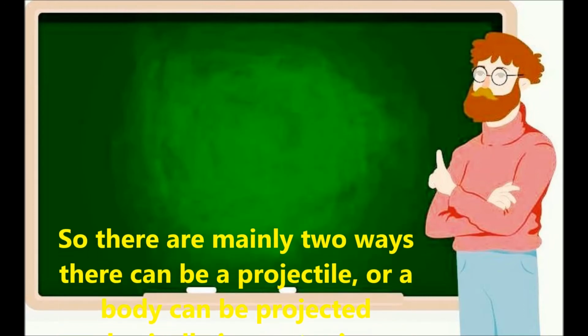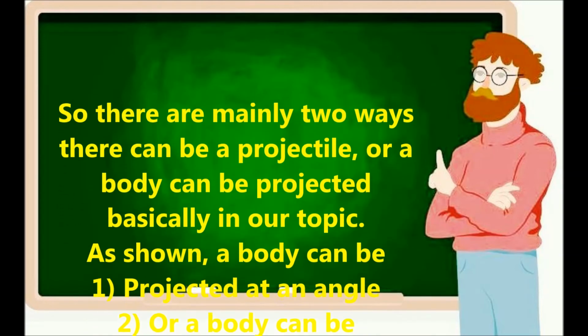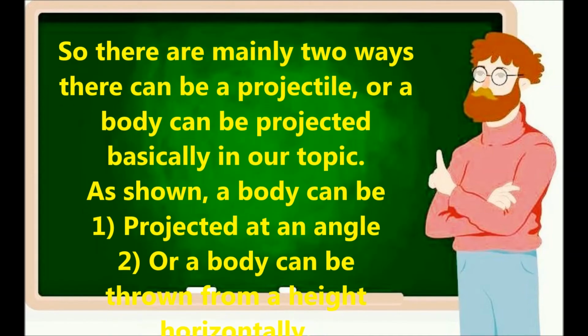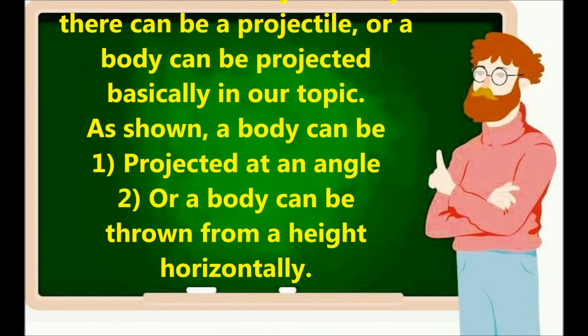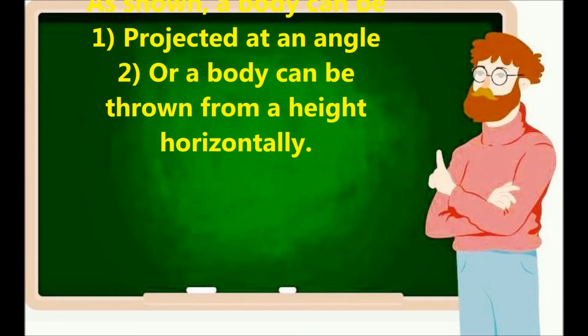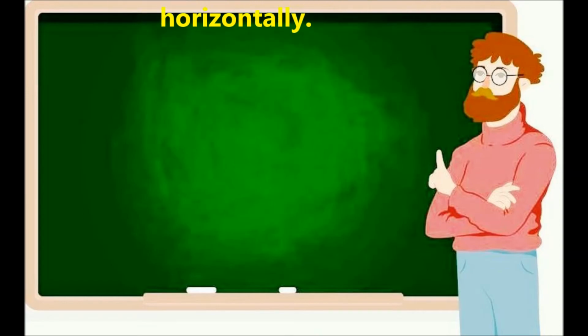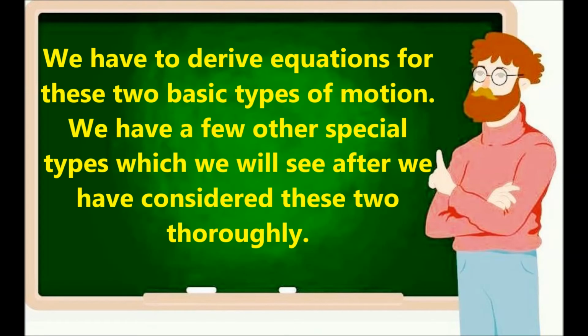So there are mainly two ways a body can be projected in our topic. As shown, a body can be projected at an angle to the horizontal, or a body can be thrown from a height horizontally, just simply thrown straight. We have to derive equations for these two basic types of motion. The first one we'll do in this video. The second one we'll do in projectiles 2. We have a few other special types derived from these, which we will see after we have considered these two thoroughly.